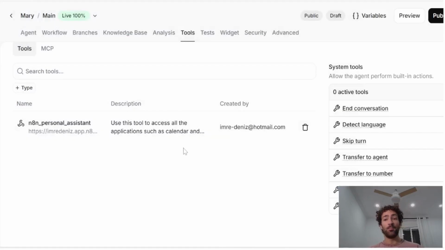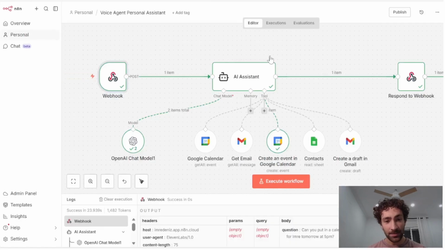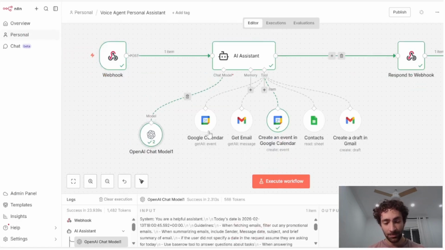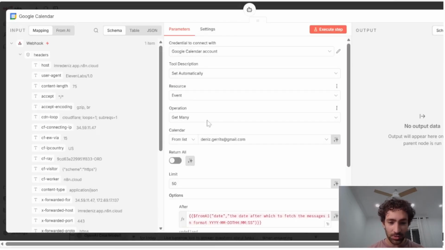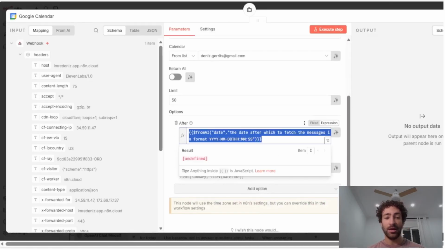And that's basically it. So all in all, we've now set up this ElevenLabs agent. If we go back into n8n to see how it's configured, everything here is the same as the one from Telegram. So just go into it very quickly. This is like this because it gets the date from the AI on the run.